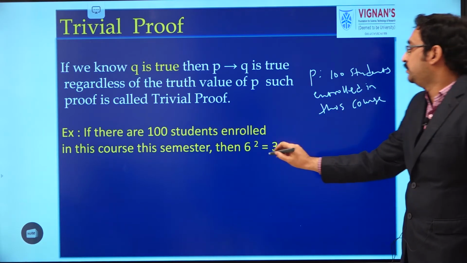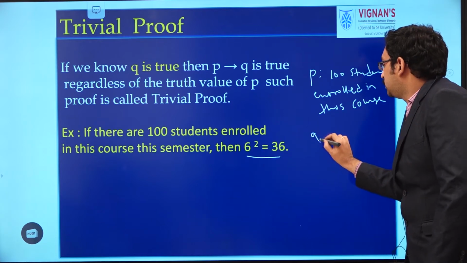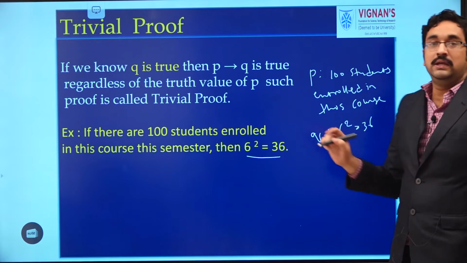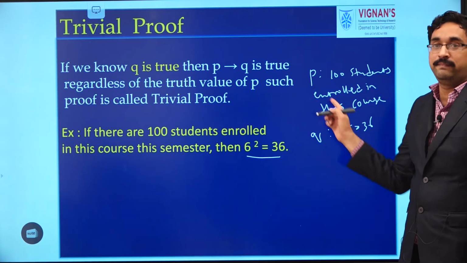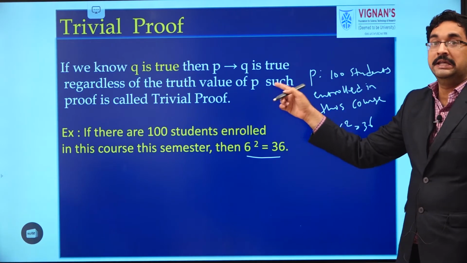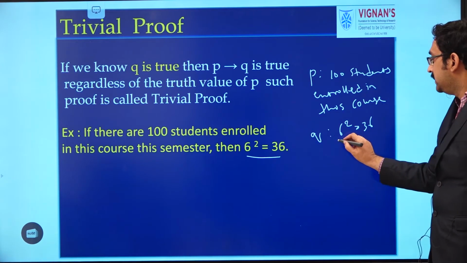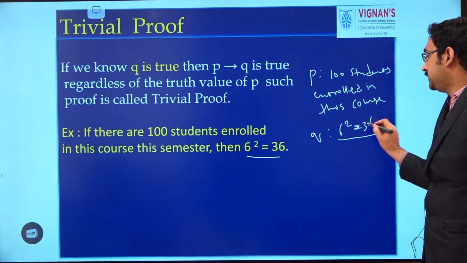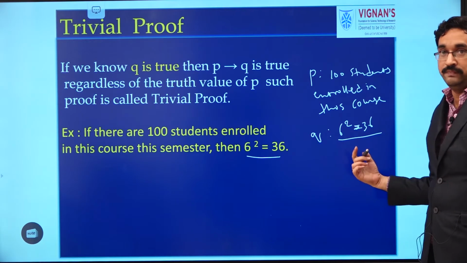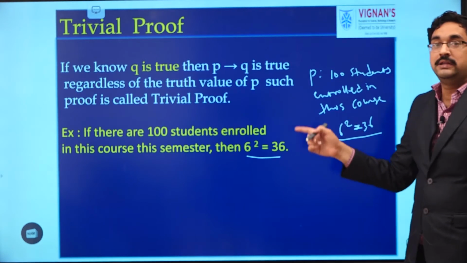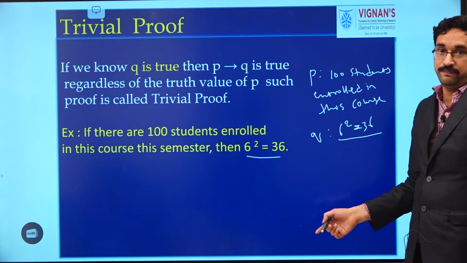We will assume q as 6 square equals 36. Here we want to prove that p implies q. As it is trivial, it is enough if we say that q is true. What is q here? 6 square equals 36. We know that it is true. So as q is true, we can say that the theorem is trivially true.